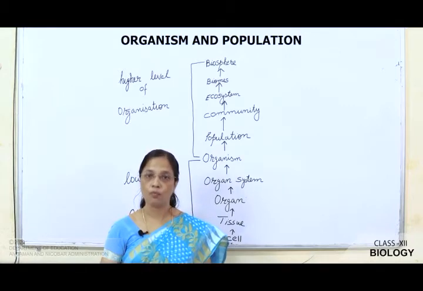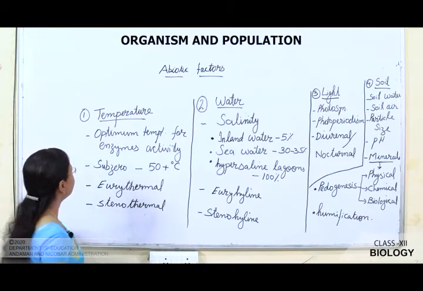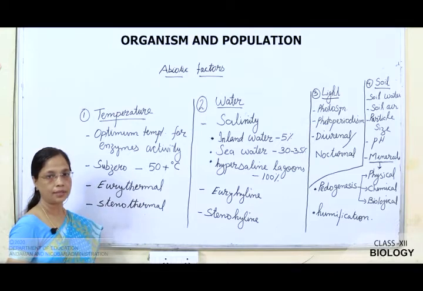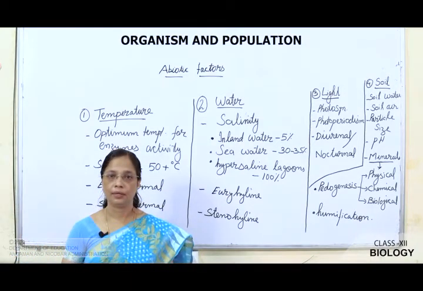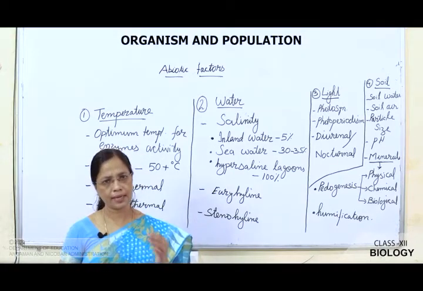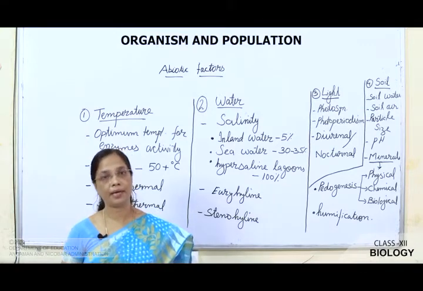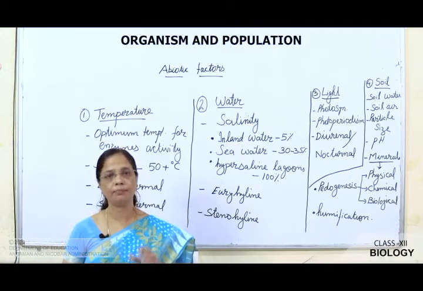Now we will study what the abiotic factors are. The first abiotic factor is temperature. Temperature is an important abiotic factor. It affects the organism in various ways. The metabolism taking place inside the organism, the metabolism in each and every cell, is governed by enzymes. So these enzymes will work at an optimum temperature.